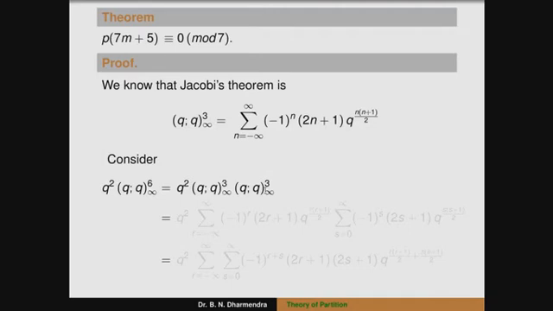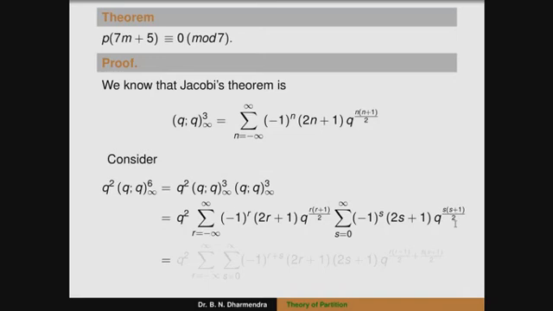So, by using Jacobi theorem, it can be written as the sum over r running from 0 to infinity, the terms is q square into the summation r running from 0 to infinity of minus 1 to the power of r into 2r plus 1 into q to the power of r into r plus 1 by 2, into the summation s running from 0 to infinity of minus 1 to the power of s into 2s plus 1 into q to the power of s into s plus 1 by 2.